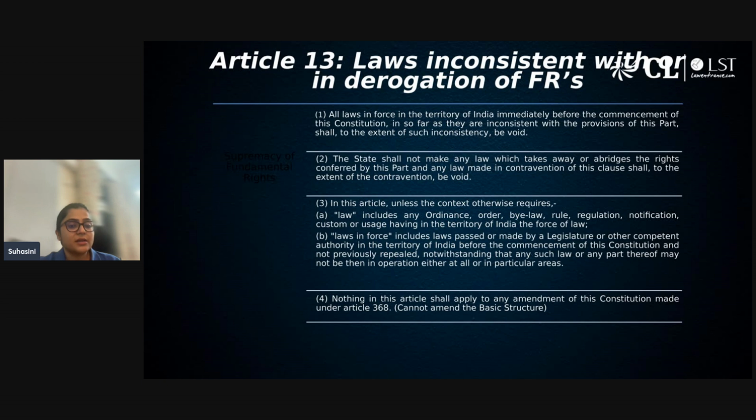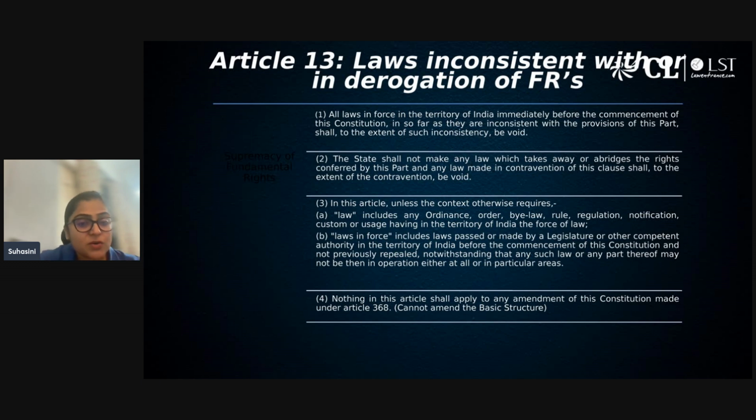If you start reading any other aspect, case laws and all, that is something which CLAT does not expect from you. That is why I'm not explaining. Otherwise, if I start explaining Article 13 clause 4, it includes too many case laws, which are not that relevant from our examination perspective, and you need not go into that depth also.